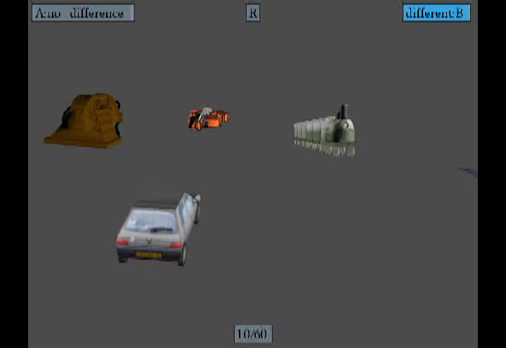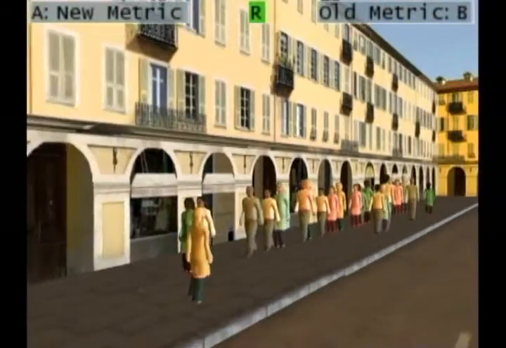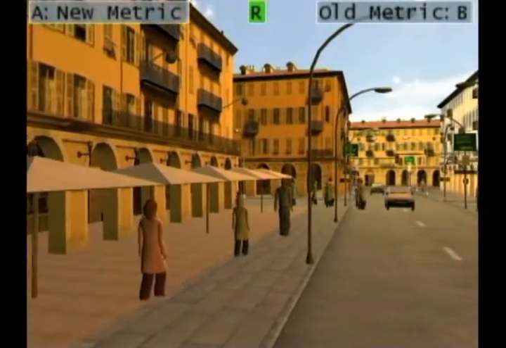The analysis of these tests gives a strong indication that it is better to have more clusters in the view frustum. Based on this observation, we developed a new clustering metric which encourages splitting of clusters for sources which are visible. In this sequence, we have constructed a situation where the new clustering metric avoids the pitfalls of the audio-only metric.